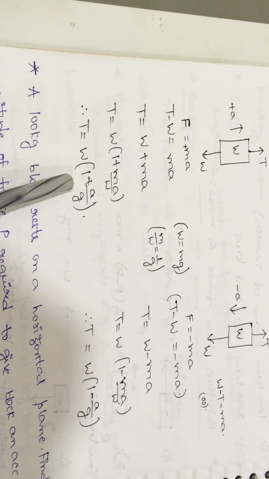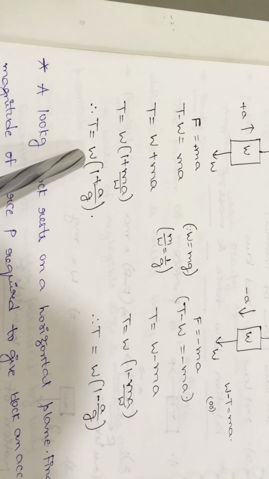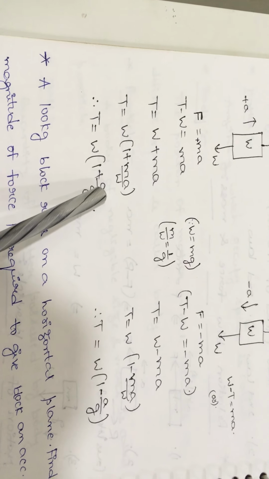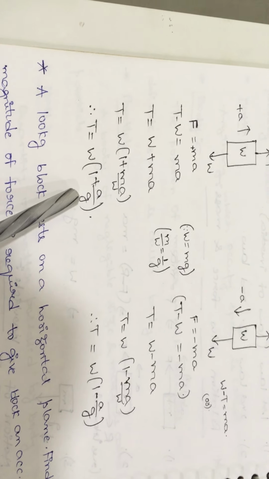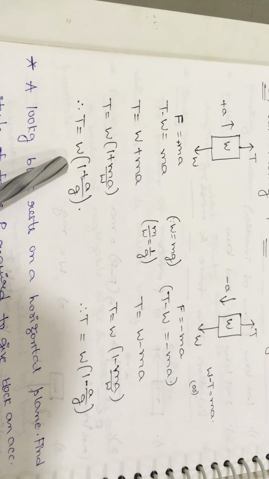If you remember this formula, write it down. You know the W value, you know the acceleration value. Both values are given in the question directly, and we know the g value. So substitute all the given data in this formula, and we can calculate the T value, the pressure value, directly from the formula.